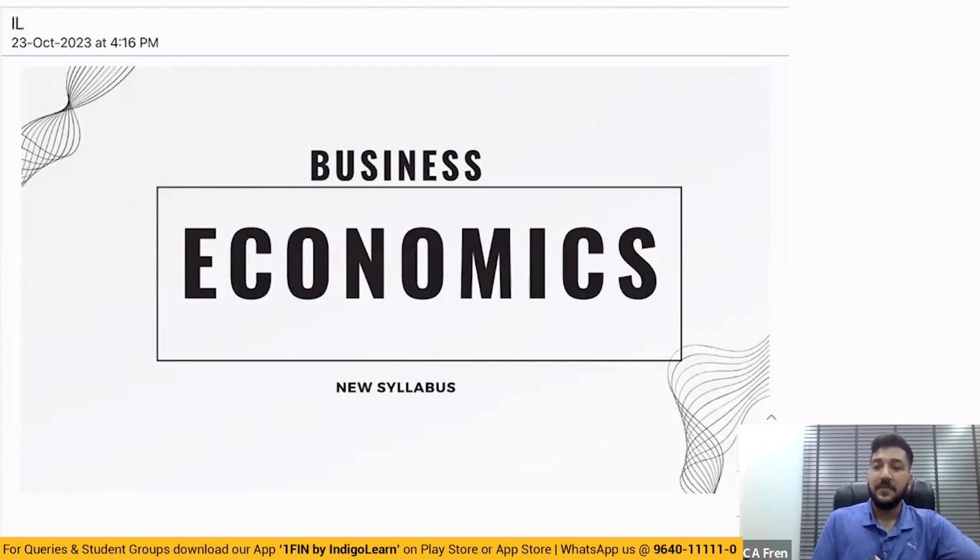But if you look at the previous syllabus, what had happened, there were two different topics, right? In paper 4, there was business economics and there was BCK, that is business and commercial knowledge. Now that BCK part has been completely removed from CA Foundation for your upcoming exams in 2024, which is going to happen only in terms of the new syllabus, which means the last attempt of the old syllabus is going to be in 2023, and 2024 onwards, it is only going to be the new syllabus.